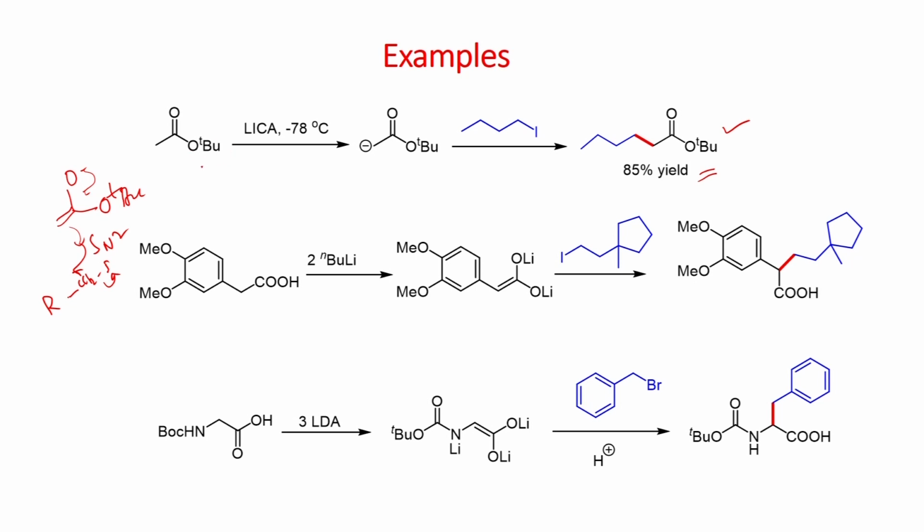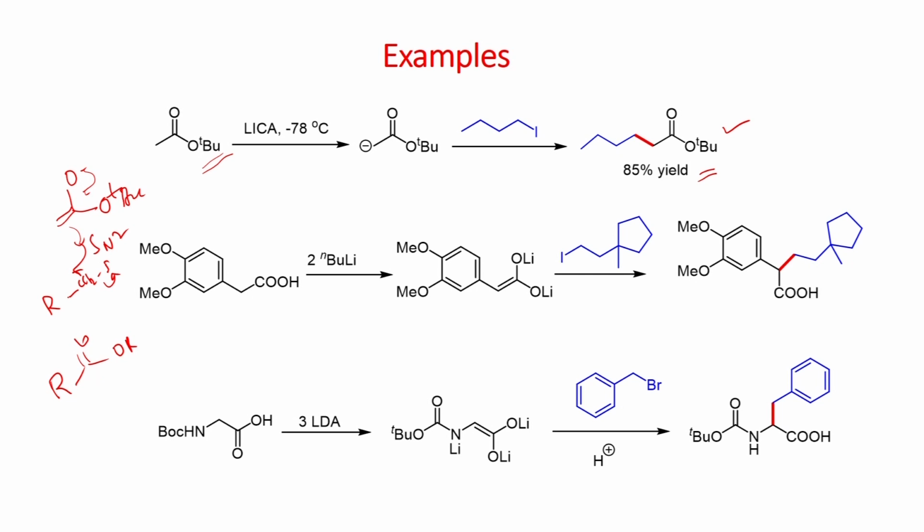The reason to use this tertiary butoxy group is that you should have a bulkier substituent, otherwise what may happen is that once you form the enolate, this enolate can also undergo reaction with another ester, and you can get the Claisen condensation product.